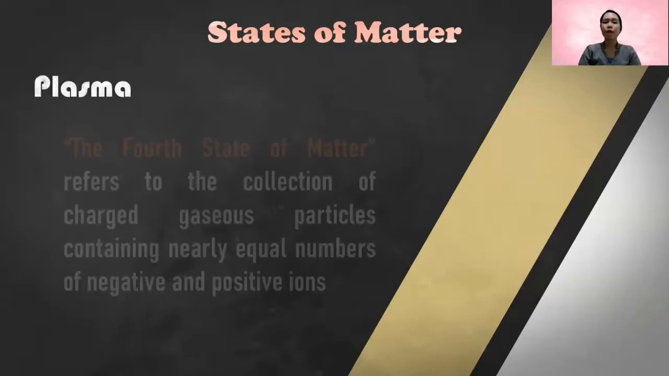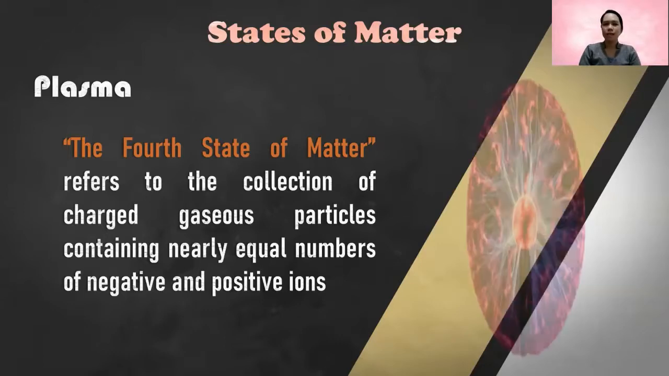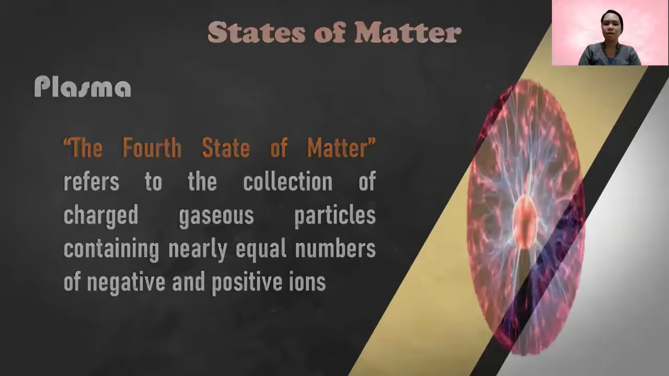Now we have the fourth state of matter, plasma. It refers to the collection of charged gaseous particles containing nearly equal numbers of negative and positive ions. So when we say plasma, best example niya kay sun. Dili man nato ma-associate si sun as solid or liquid or gas, na siyang kitawag nato siya og lain nga state of matter, which is plasma.